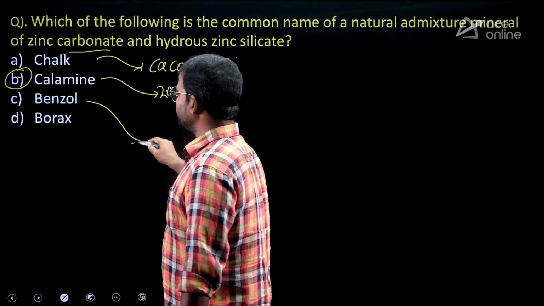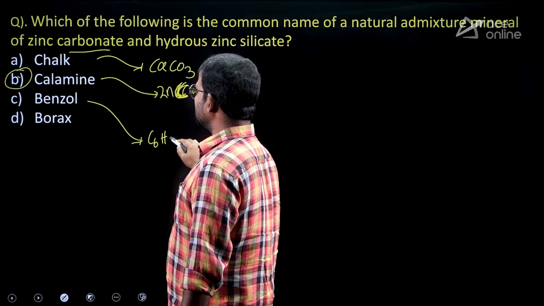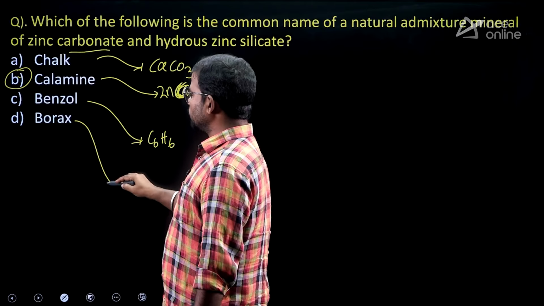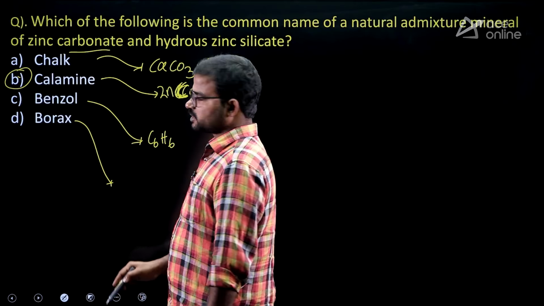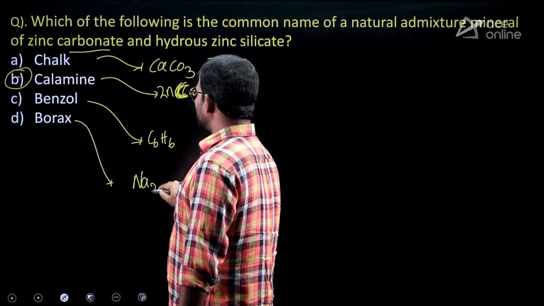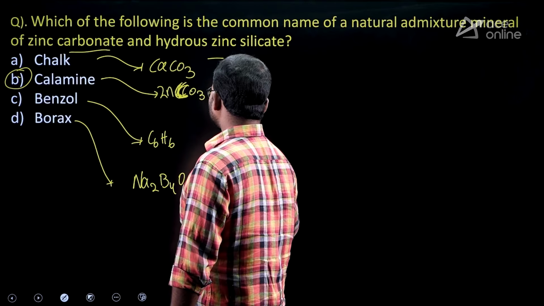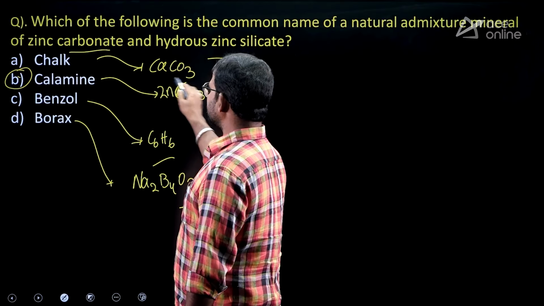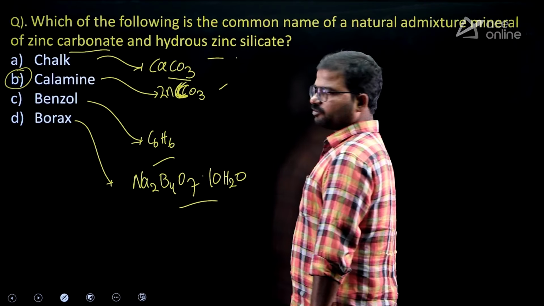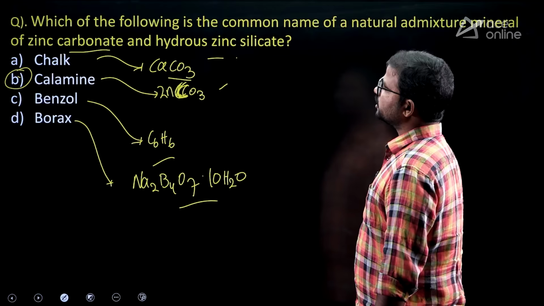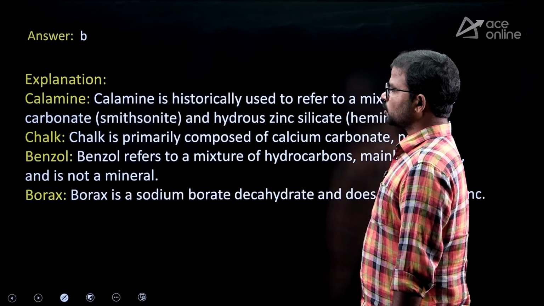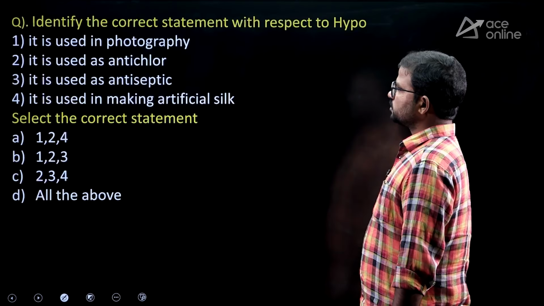What about benzol? Benzol means benzene. It is also called benzene. Next, borax. Borax is also called tincal. Na2B4O7 10H2O, this is the formula. In these compounds, except calamine, none has any zinc related derivatives. That's why the correct one is option B only. This is the concept about that.